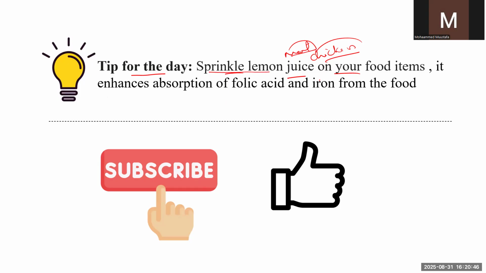It should not be added to the curry or the food while it is being cooked. After cooking, when it is ready to serve, we sprinkle the lemon juice in order to enhance the absorption of folic acid, iron, and vitamin B12. Whatever food items we take, just adding lemon juice enhances the absorption of folic acid, iron, and vitamin B12.